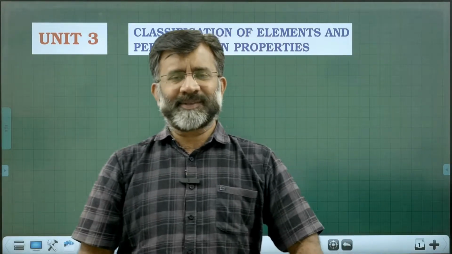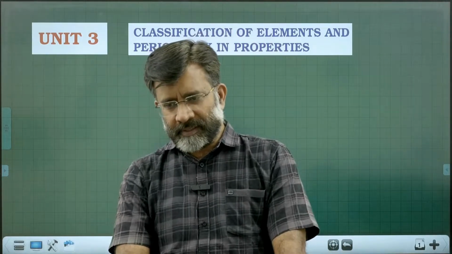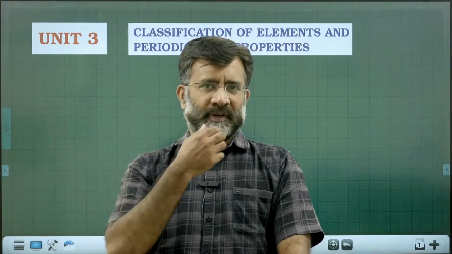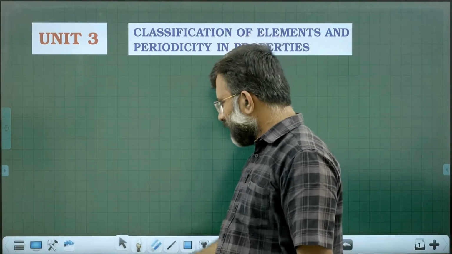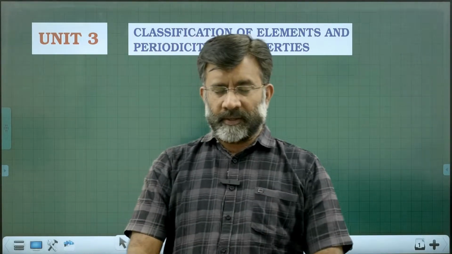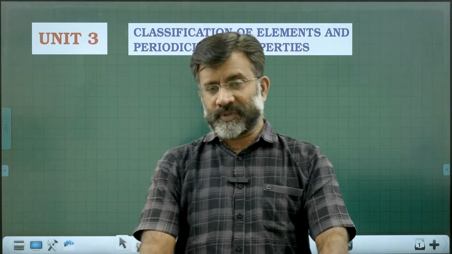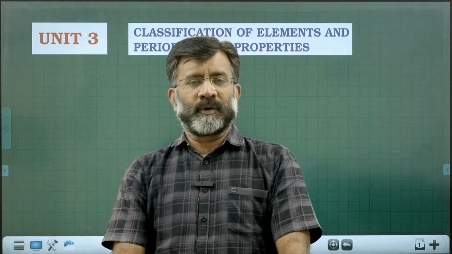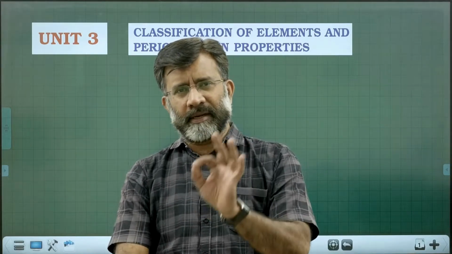Okay, let's go through. The chapter starts with the historical aspects of development of the periodic table. All of you know, the periodic classification historically starts from Antoine Lavoisier, the father of modern chemistry, who classified then available some 30-35 elements into metals and non-metals.